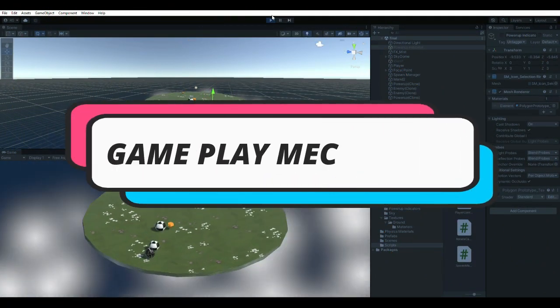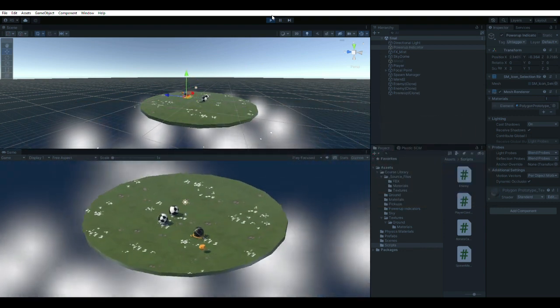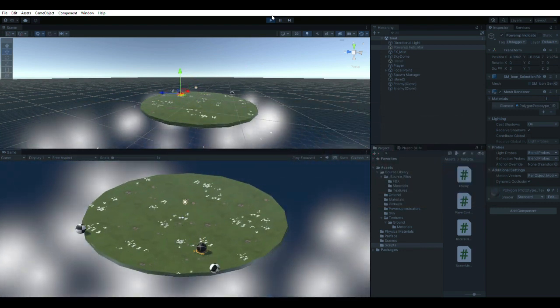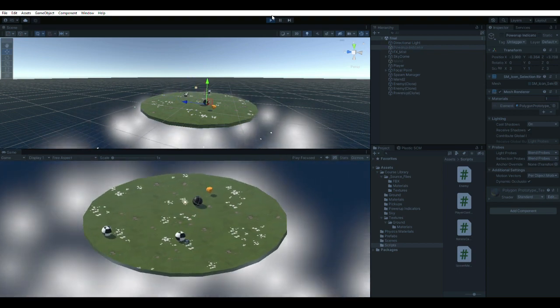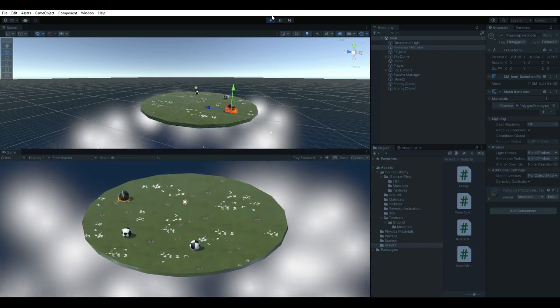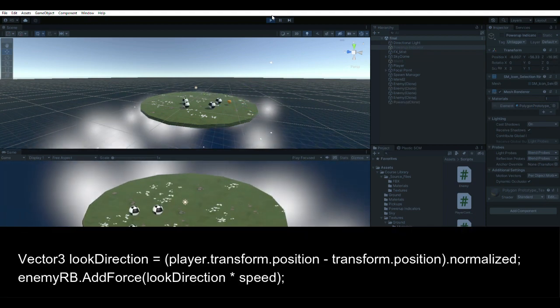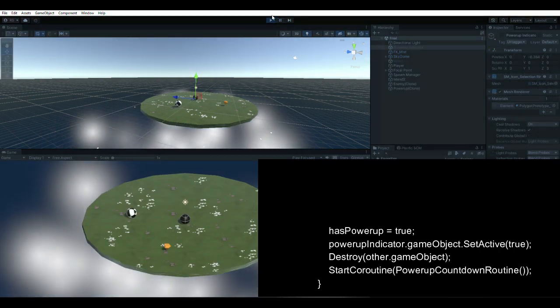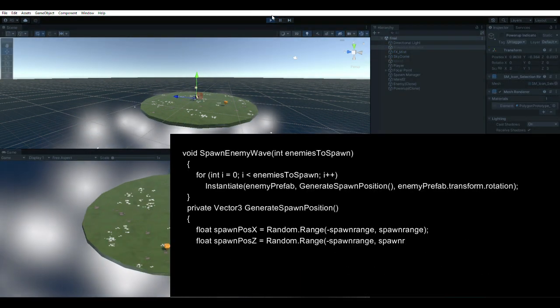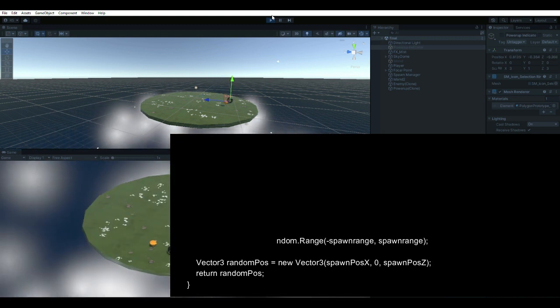On this prototype game, I will demonstrate my scripting skills in adding gameplay mechanics to make the game interesting and challenging. In this sumo-style arcade game, if you fall from the floating island, then it's game over. So, I have created enemy spawn waves that will chase you to the bitter end and power-ups to gain certain advantage within a period of time. And using Random.Range, we can spawn game objects randomly within the game scene.